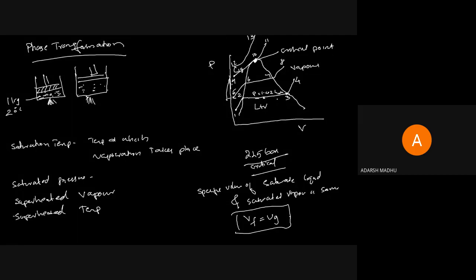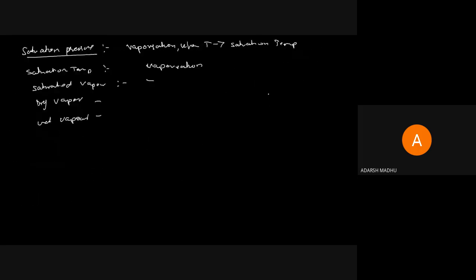And a mixture of some liquid and vapor, before it changes completely, is known as wet vapor. Okay, wet vapor and dry vapor.